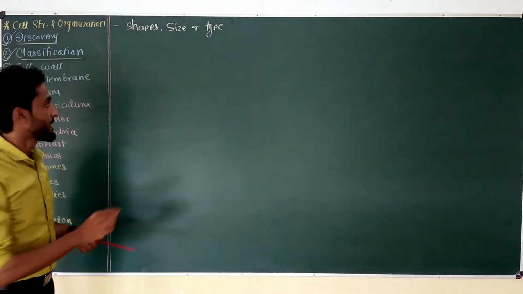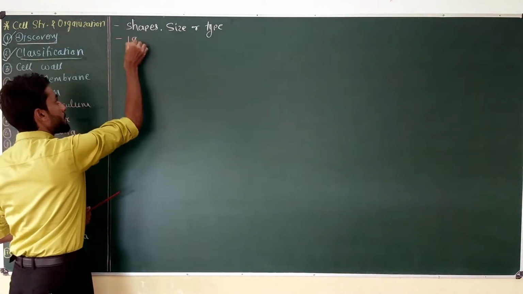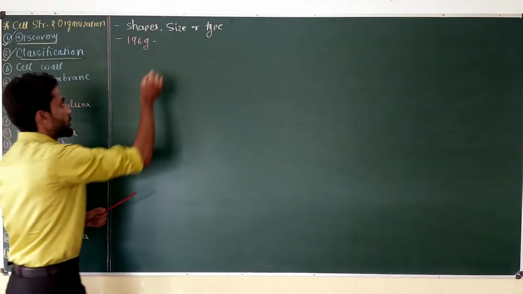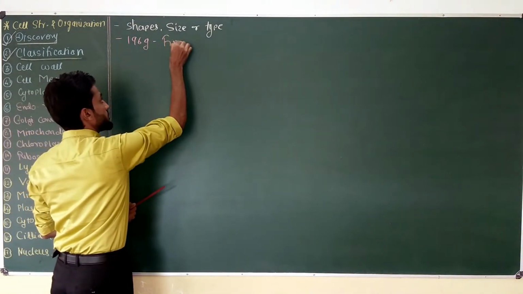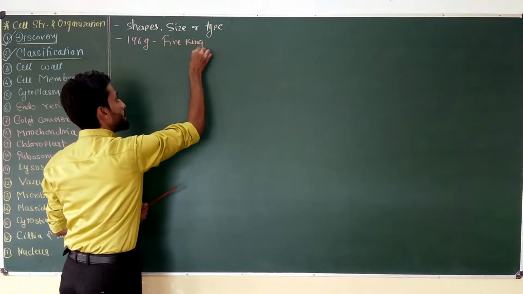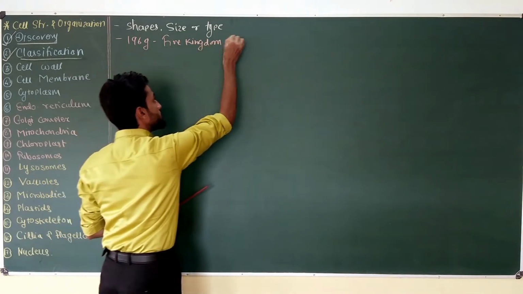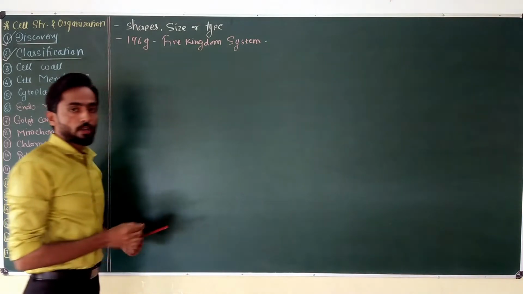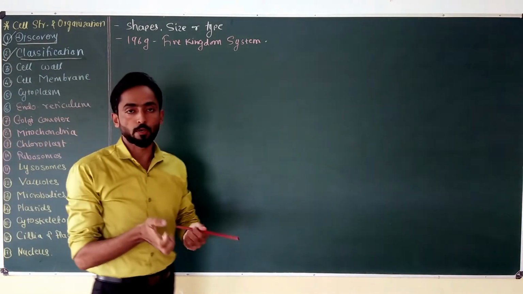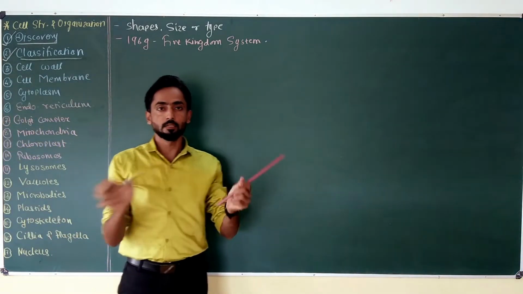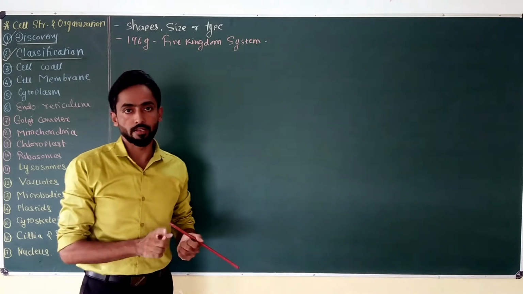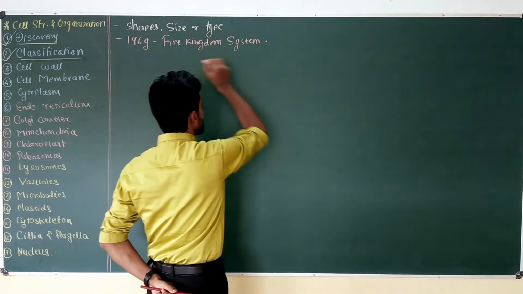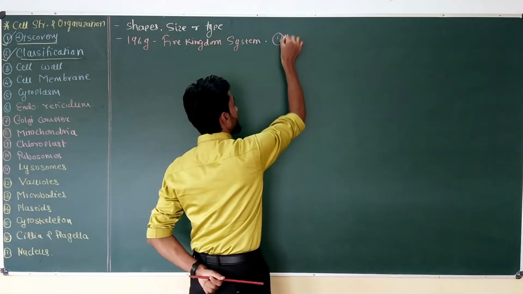And we know that in 1969, when Whittaker proposed the five kingdom system of classification, he made five different kingdoms or groups of living organisms, and he classified the entire life of planet Earth in these five groups. So the first kingdom of this system was Monera.